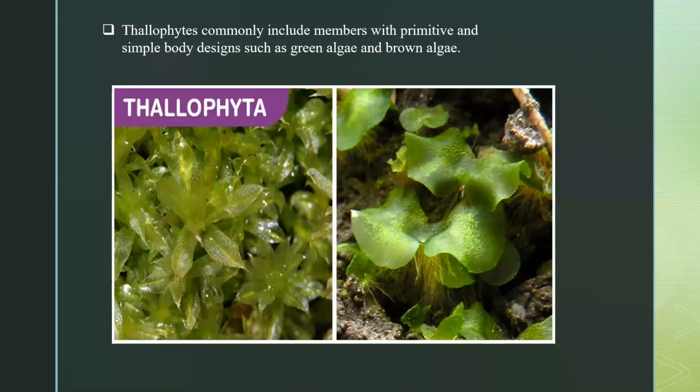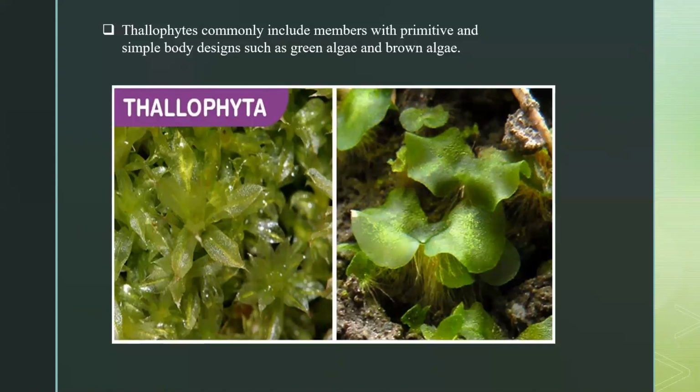So let's first talk about our first subgroup, which is Thallophyta. It includes the members with a primitive, simple body design, such as green algae and brown algae. So what happens in the case of these thallophytes? The structure is undifferentiated, like thallus-like.